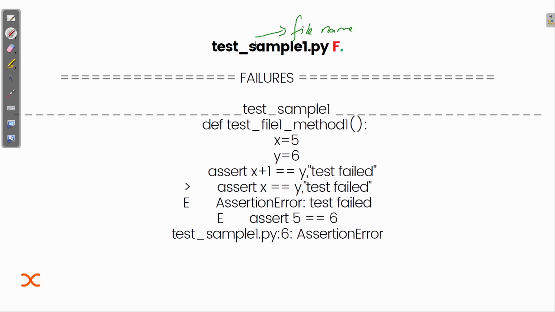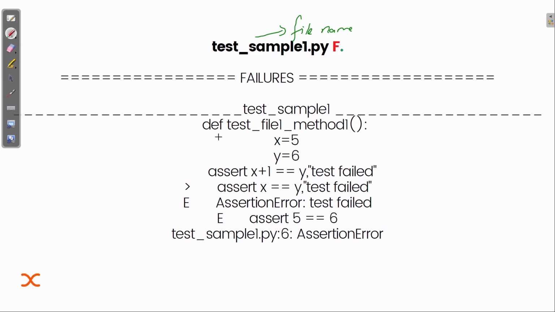It shows the file name, then f, and then a dot. What does this mean? The f will be in red color, and the dot will be in green color. What does that mean? After that, you will see the failures section. It shows the part where the condition, or the assertion, fails.